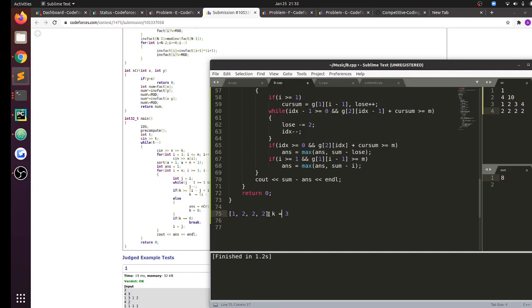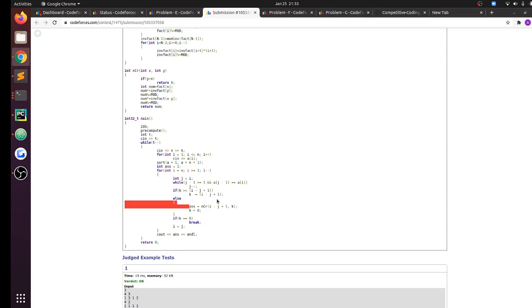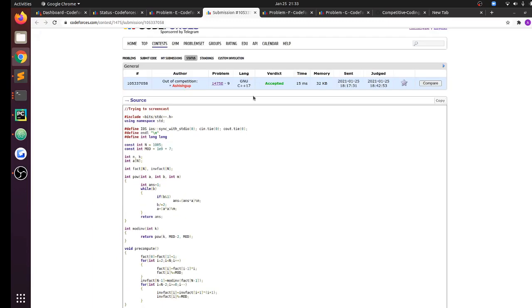Otherwise, if I have more elements than k, then the answer would be nCr of I minus j plus 1 choose k, and then I can break out of the loop. So I make k equal to 0, and if k is 0, I break out of the loop. That's all that was there in the question.